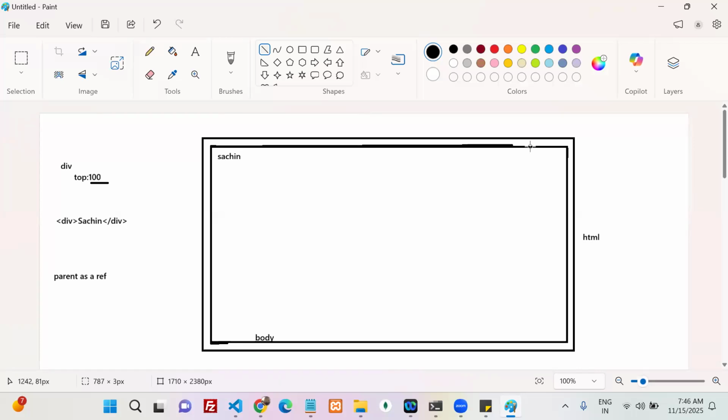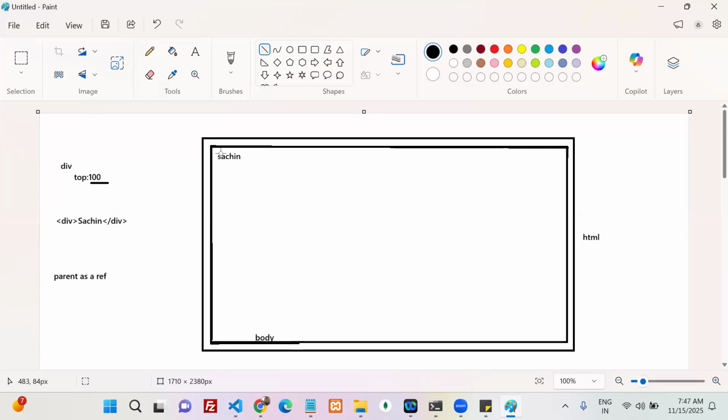Zero. On the left line, my left value is zero. On the right line, zero. On the bottom line, zero.